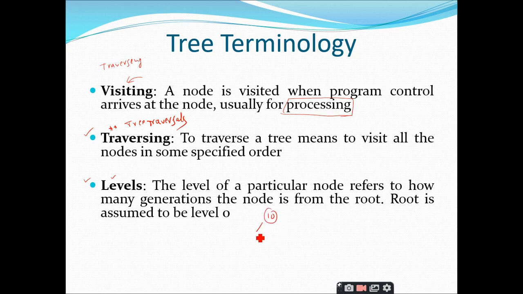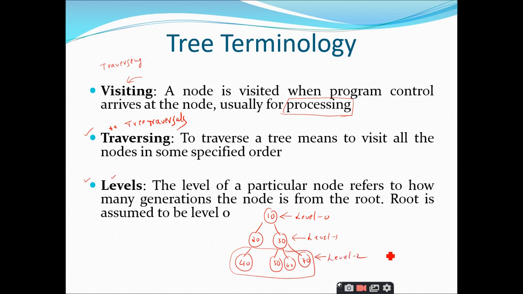So for example, I take this example. As I told you, the root should always be given level 0 and the next set of nodes which are directly related to this root node will fall under level 1. And this particular set of nodes, 40, 50, 60, 70, they are treated as level 2. Like that you are going to define the various levels in the tree terminology. Is it clear up to this point?